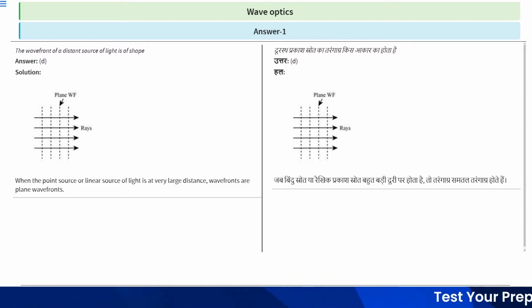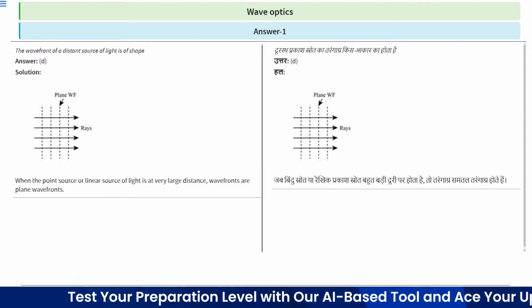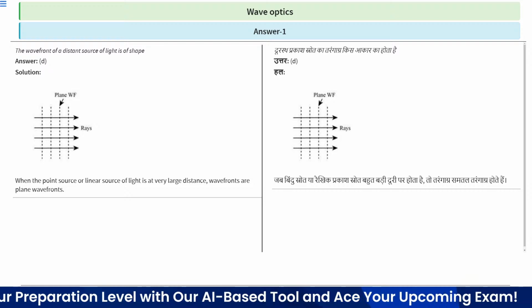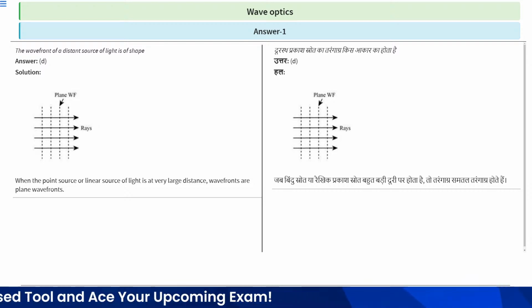In that case, the wavefronts are plane wavefronts. So option D is correct.